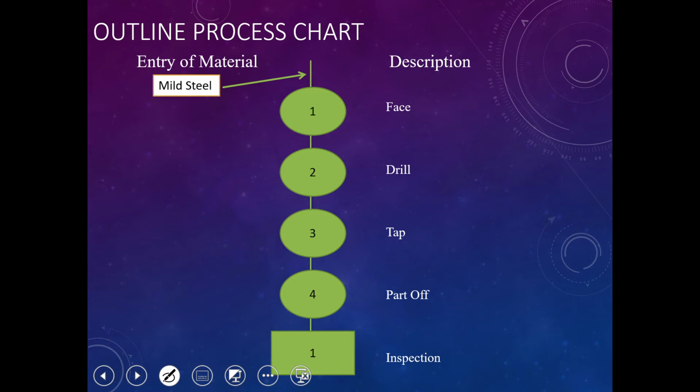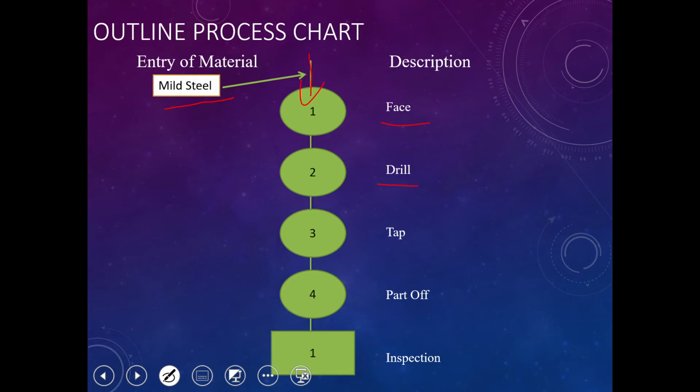We have this process description. For example, for the process chart, mild steel is the entry material for this process. We need to put mild steel as an input material for this phase process. We call this process number 1, face milling, for example. When we read this, we know this is the first process for face milling, and after we finish this, we go for drilling, process number 2.